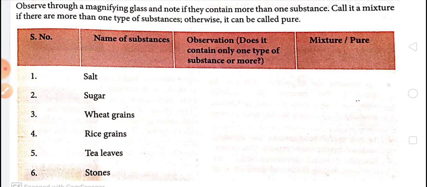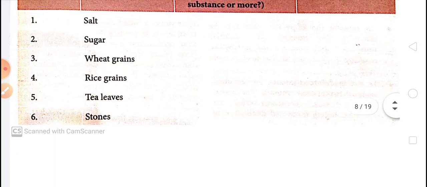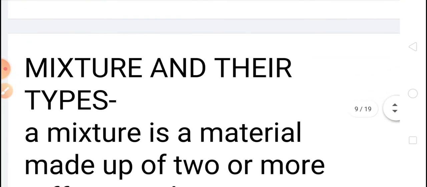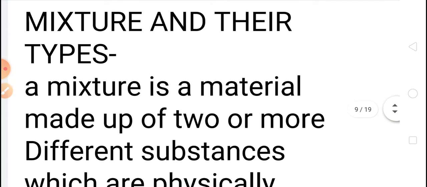For example, if your wheat grains have stones in them, then you can say that it is a mixture of wheat grains and stones. Otherwise, if wheat grains have no stones in them, then you can call it pure. I hope you understood mixture and pure substance.